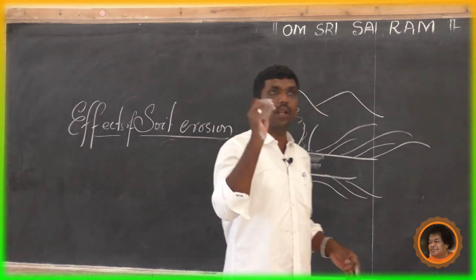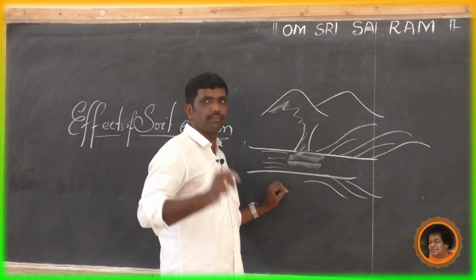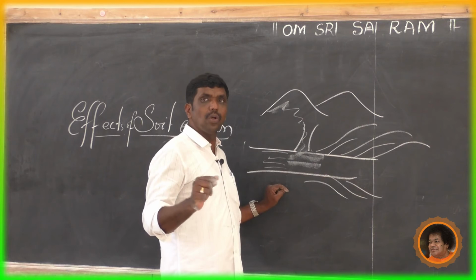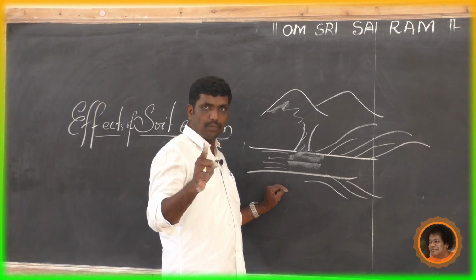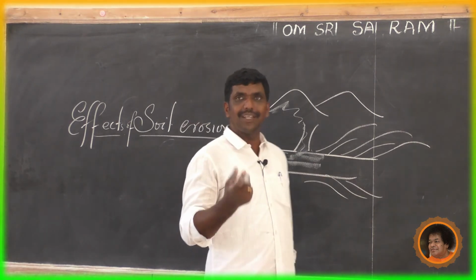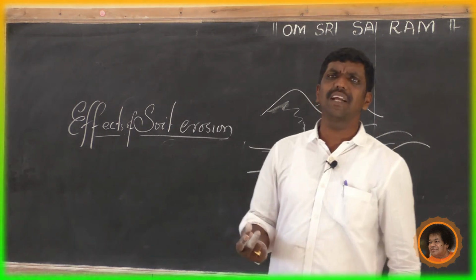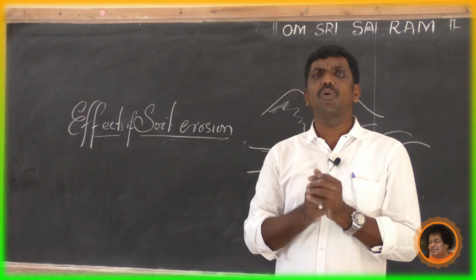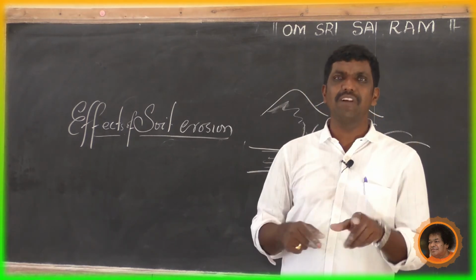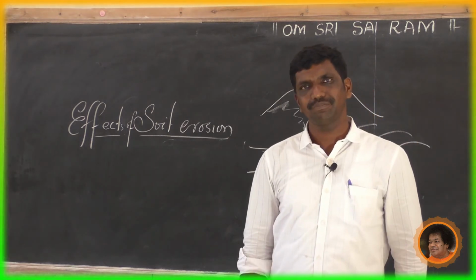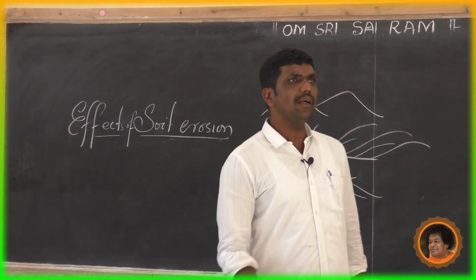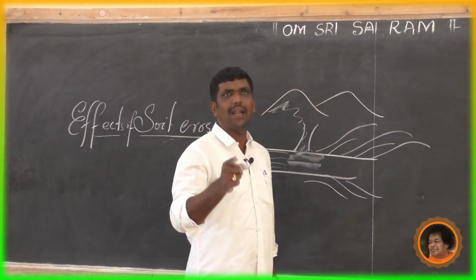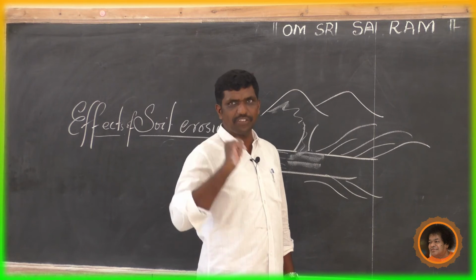Third point, ground water level is lowered. Due to soil erosion, see, there is no chance to percolate the water inside. As a result, underground water table is depleting nowadays due to soil erosion. And groundwater level is lowered and there is a decrease in soil moisture also.